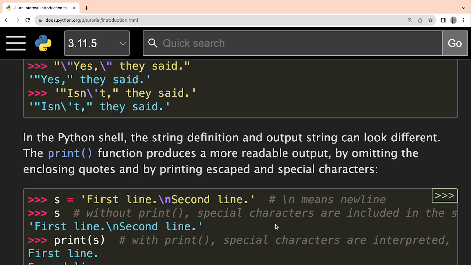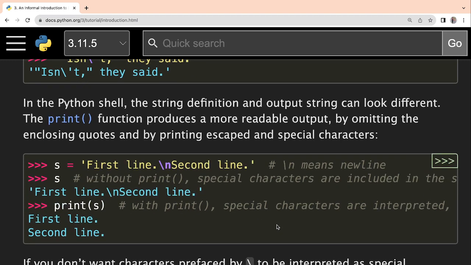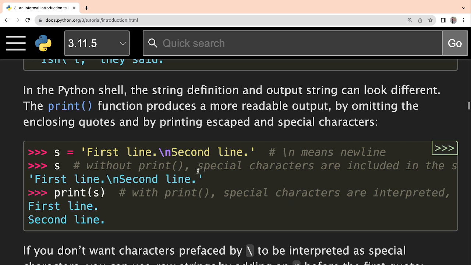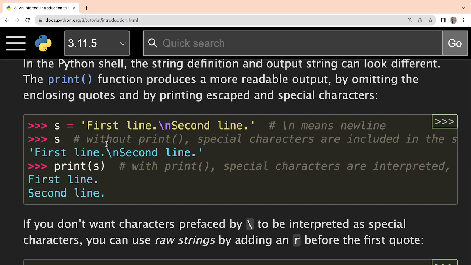That requirement and that difference is clearly mentioned here. What will happen, I am explaining with this example itself. You see, s is equal to first line and then slash n, and then the second line is written.